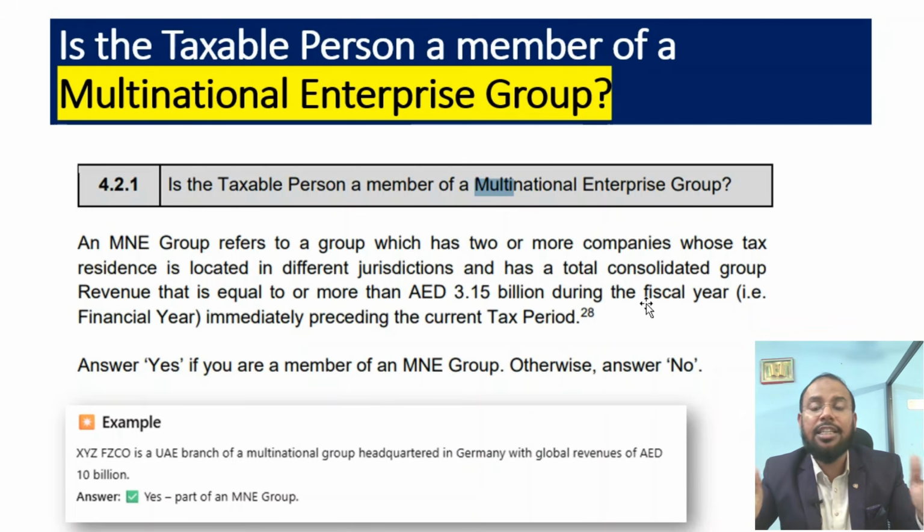If both conditions are satisfied, you can elect yes, otherwise you need to elect no. For example, for your understanding, this is a very simple example: XYZ FZCO is a UAE branch of a multinational group headquartered in Germany with global revenue of AED 10 billion. Here both conditions are satisfied, so they can select yes in this type of situation.